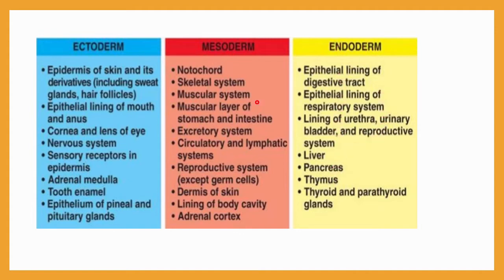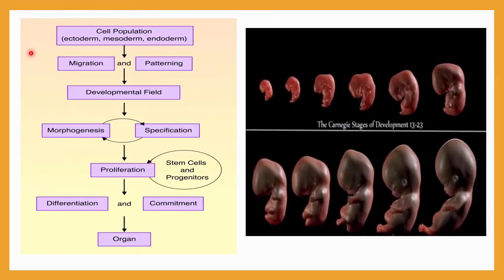So this list is very important for you from the exam point of view of the NEET exam. So now let me try to understand what is the pathway for organogenesis. So first of all, the cell population will increase, and it will result in triploblastic layers, that is ectoderm, mesoderm and endoderm. Now ectoderm, mesoderm and endoderm will migrate and form a pattern. It will rearrange and the developmental field will improve, and then morphogenesis will occur, and that will be specified.